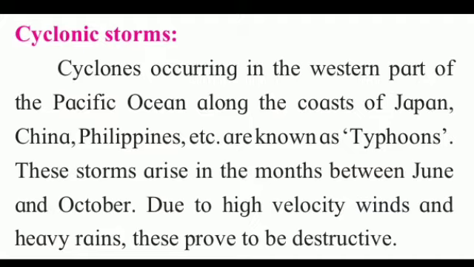The second we have is cyclonic storms. Cyclones occurring in the western part of the Pacific Ocean along the coast of Japan, China, Philippines, etc. are known as typhoons. Student, underline this. These storms arise in the months between June and October. Due to high velocity winds and heavy rains, they prove to be destructive.